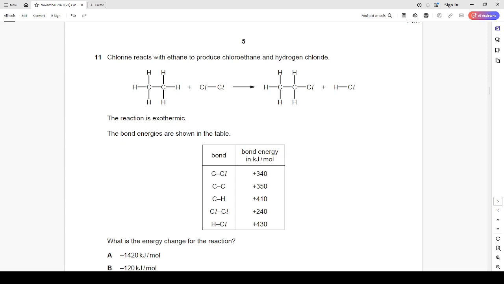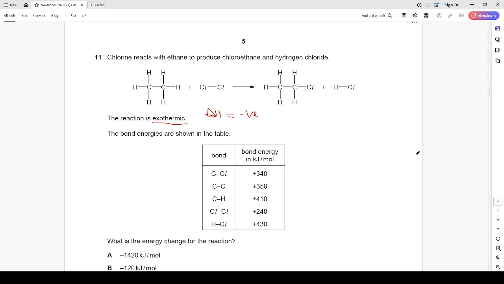Right, the 11th question says chlorine reacts with ethane to produce chloroethane and hydrogen chloride. The reaction is exothermic. When a reaction is exothermic, it means it is a reaction that is releasing heat to the environment. In an exothermic reaction, the containing vessel is usually very hot, and we see the change in enthalpy. The change in enthalpy of every exothermic reaction is depicted with a negative value, in energy per mole.